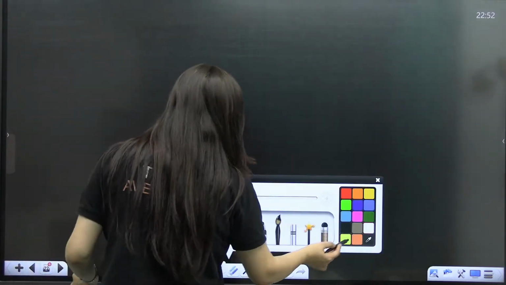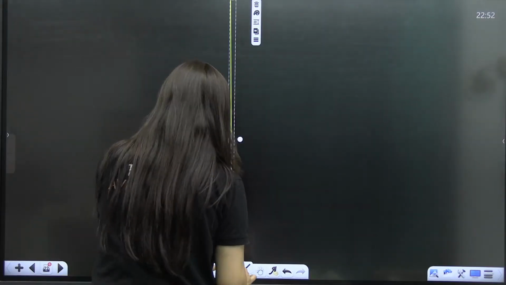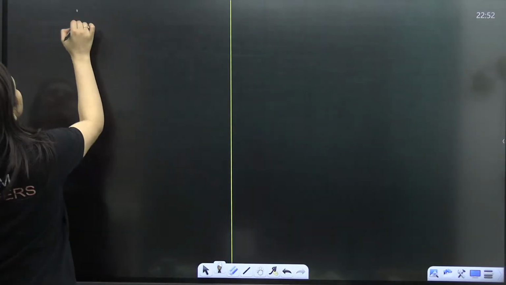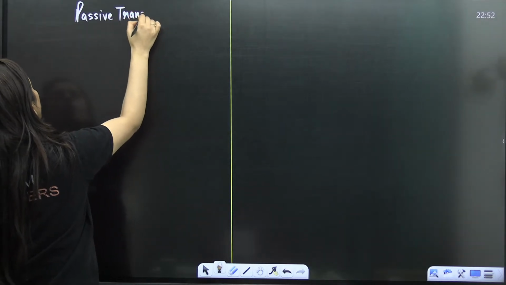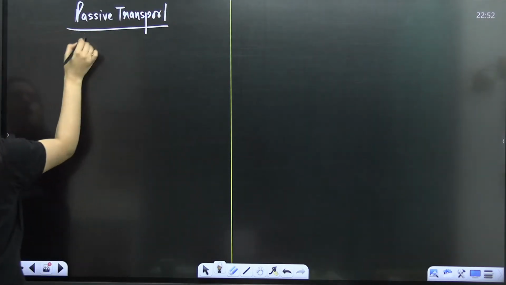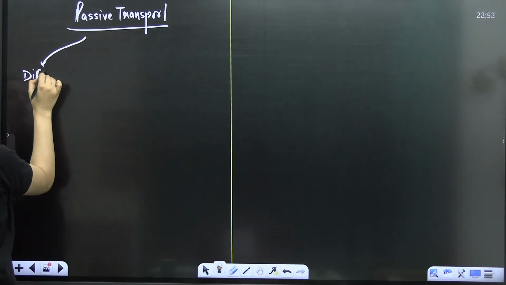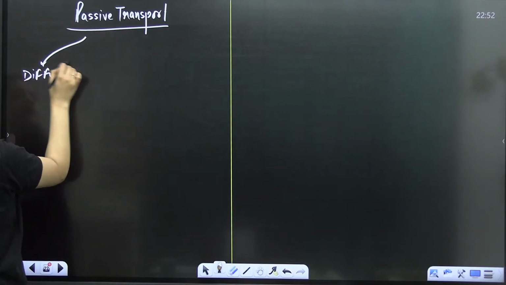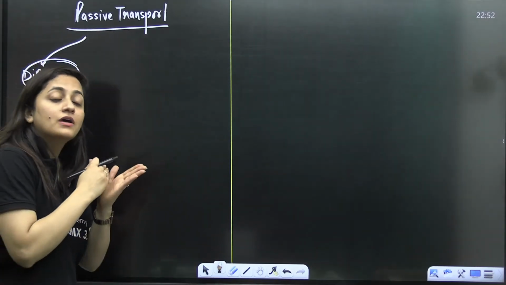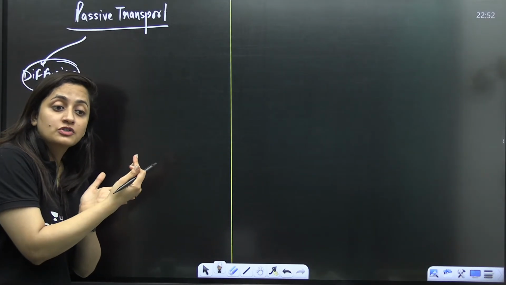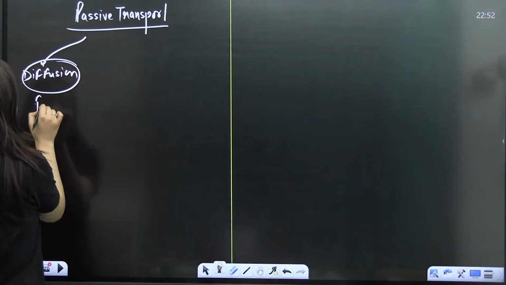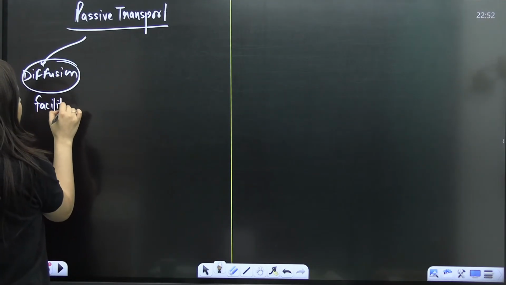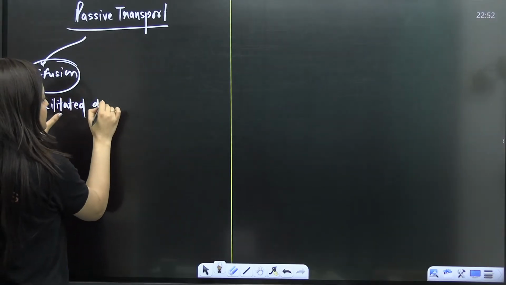So when I talk about passive transport, you all know many examples. I hope you know about diffusion. Things will move from their higher concentration to lower concentration. In 9th class also we used to read it, without expenditure of energy. Then next is facilitated diffusion.